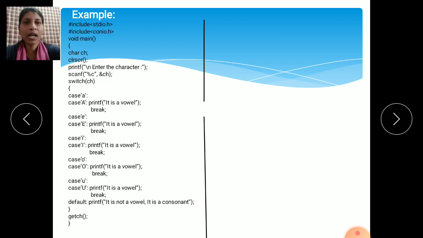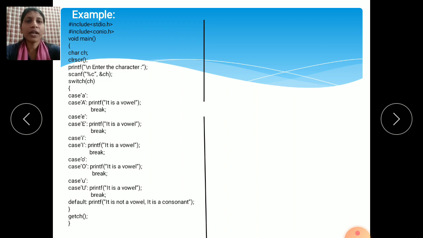See here, example. Write down the header files, hash include. Hash include is the preprocessor directive. This type of question they can ask in viva, in practical exams. stdio.h is the standard header file. std is for standard, i is for input, o is for output, h is for header file.